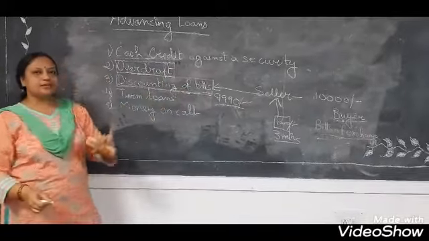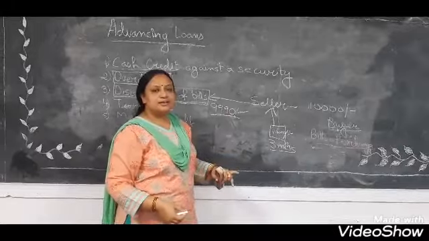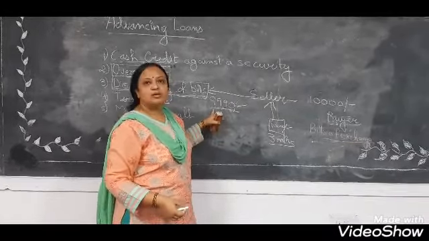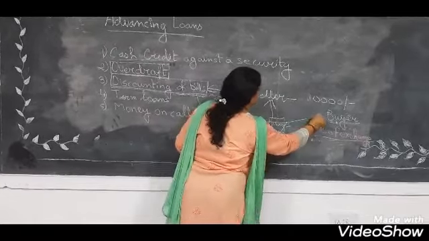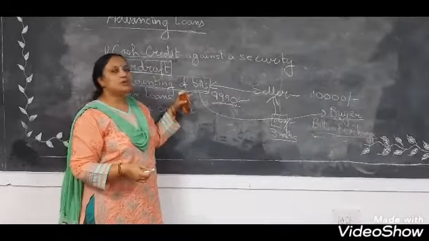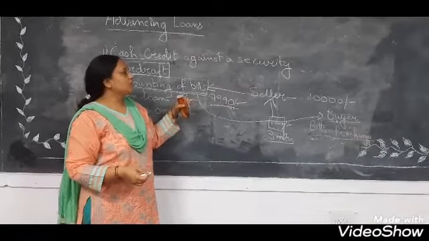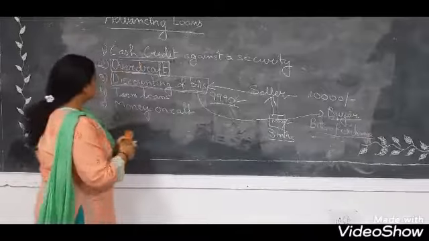The bank will take 10 rupees as their charge, and they will give 9,990 to the seller. So this is called discounting of bill, and later the bank can take this money from the buyer. Alright, so this is called discounting of bill. So this is also treated as a type of loan given by the bank. So this is discounting of bill.